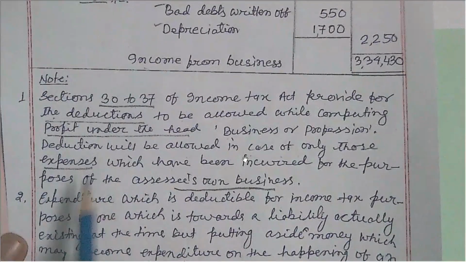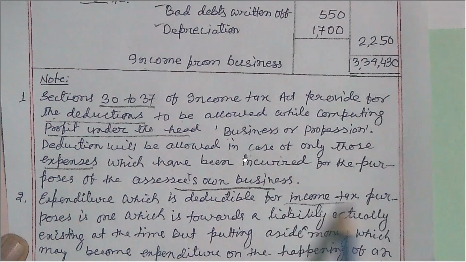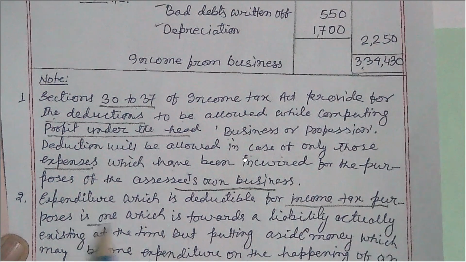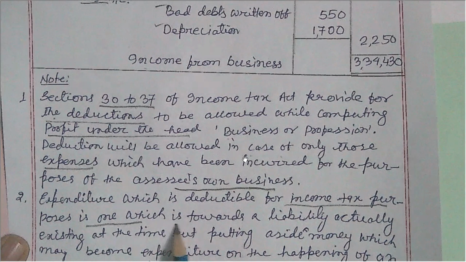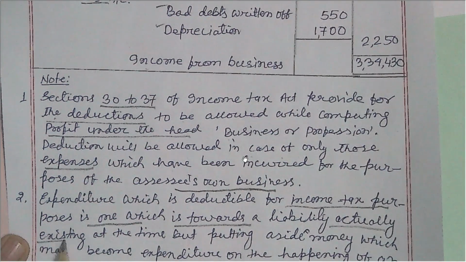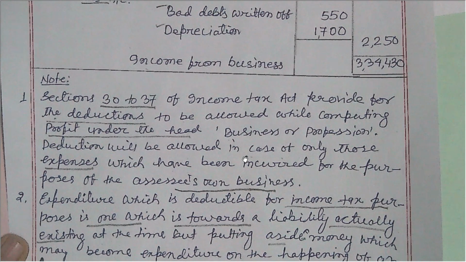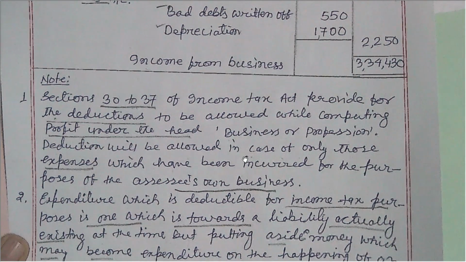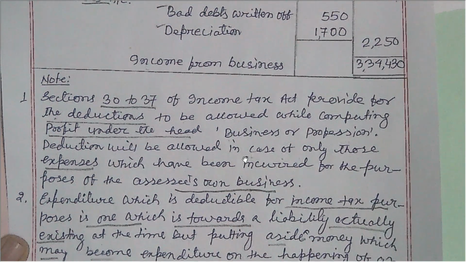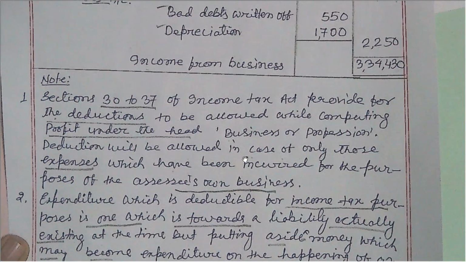This is the principle that expenditure which is deductible for income tax purposes is one which is towards a liability actually existing at the time, but putting aside money which may become expenditure on the happening of an event is not expenditure and hence not deductible.